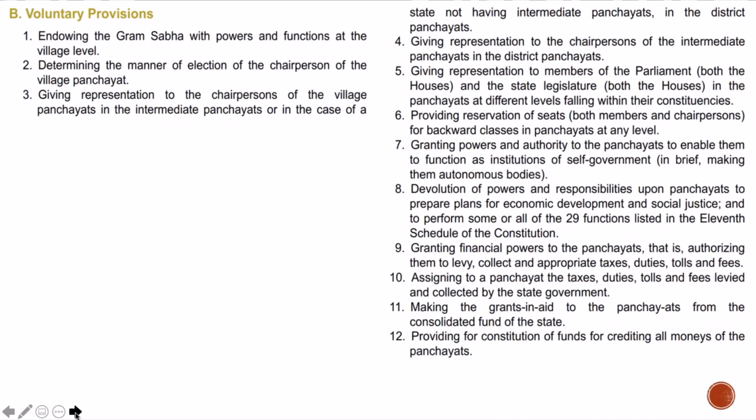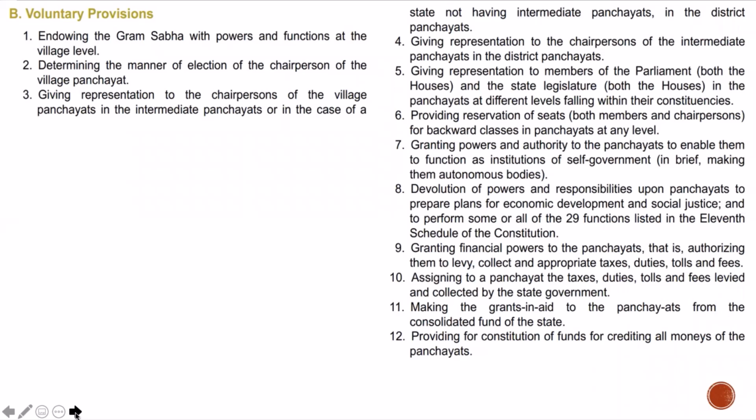Because we know the states have a lot of duties as well. We have the state list, the concurrent list, and the central list. Based on that and the need of the hour, every 5 years this Finance Commission will sit together and come out with some principles based on which the net proceeds of taxes for the country can be shared between the center and the states.